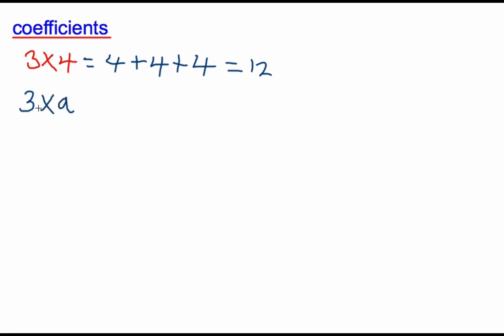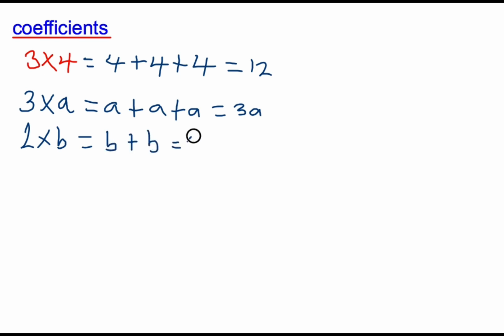So make we check wetin be coefficient for algebra matter. We know say for arithmetic, if we do 3 times 4 like this, e mean say I don add 4 3 times. Na wetin this one mean, abi? We go fit use number like this times letter like this. Na the same way e mean say we don add this letter A 3 times. Follow me, never lose me o, abi make I never lose you. Since we no know wetin A be, we go come write am as 3A. For the same way, if we get B plus B, e come be 2B like this. Na so we dey take do am for algebra.